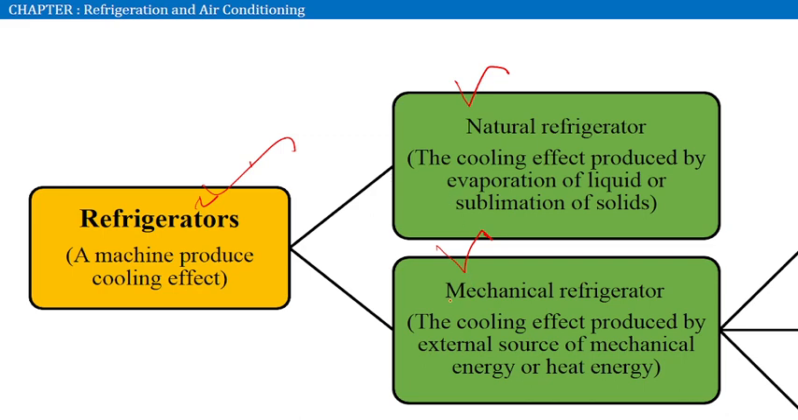In mechanical refrigerator, the cooling effect is produced by an external source of mechanical energy or heat energy. A solar kind of refrigerator comes under heat energy based, and our domestic type of refrigerator comes under mechanical energy. In that, we can once again classify it into vapor compression refrigerator, vapor absorption refrigerator, and air refrigerator. These two are in our syllabus: vapor compression refrigerator and vapor absorption refrigerator.